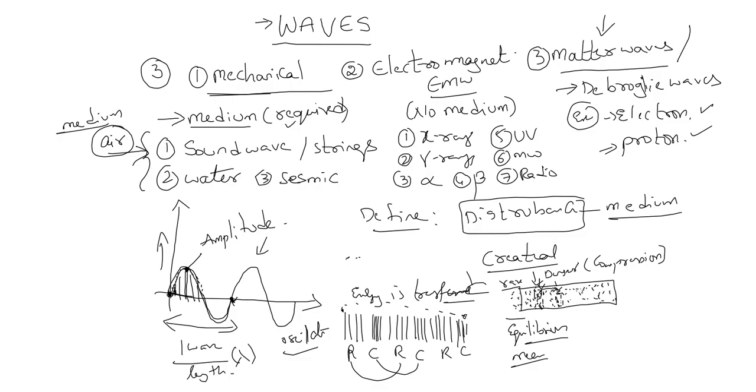Here, in these waves, again we have different types. Instead of compressions and rarefactions, see, this type of wave is produced when we pluck the string. This type of wave is produced in the string. This type of wave is produced when we talk. Okay, now here we call this one a crest.